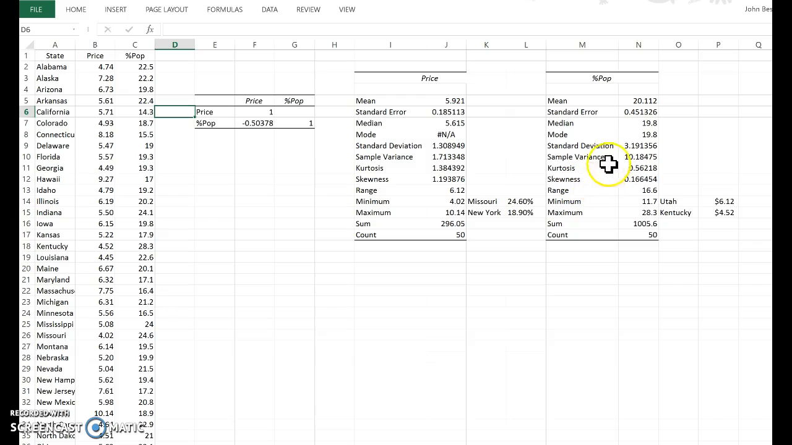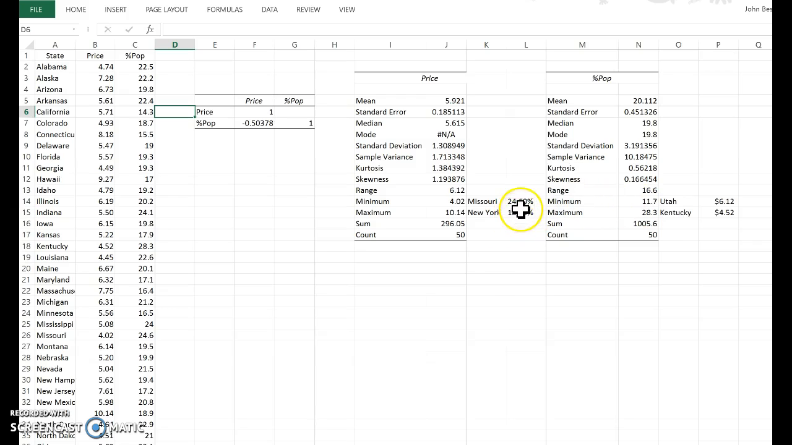And then I did the basic stats for the population as well, showing that the average was 20% of the population of each state were smokers. And I was a little surprised, with all the health consciousness going on now, that it was still 20%. The minimum percent was 11.7 in Utah, and the maximum percent was 28.3 in Kentucky.